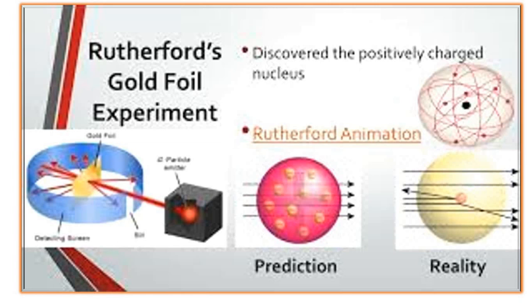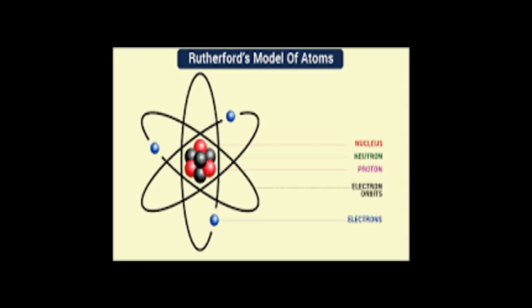Before conducting the gold foil experiment, he predicted all the alpha particles would deflect by the subatomic particles in the gold atom. But in reality, while conducting the experiment, he got unexpected results that made the way to the discovery of the positively charged proton in the nucleus. In the Rutherford atomic model, positively charged protons are present inside the nucleus, and negatively charged electrons revolve in orbits.